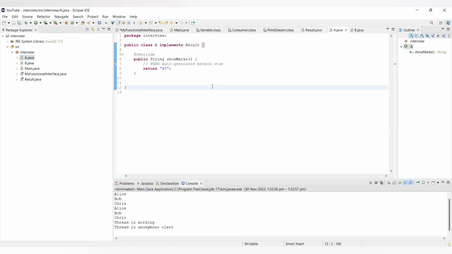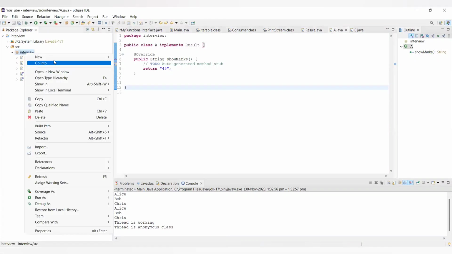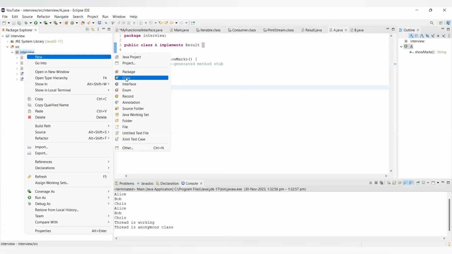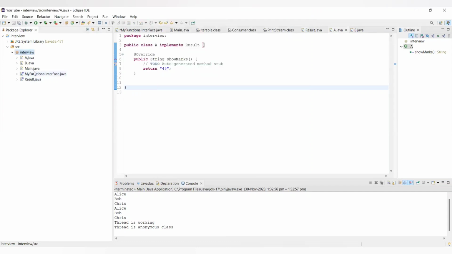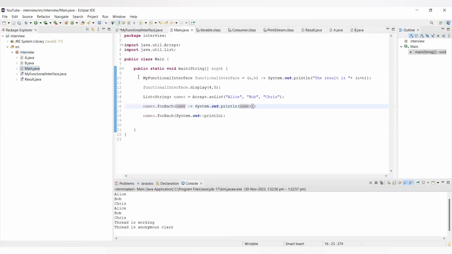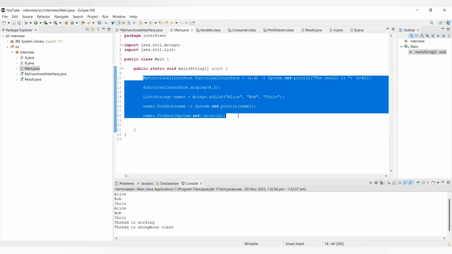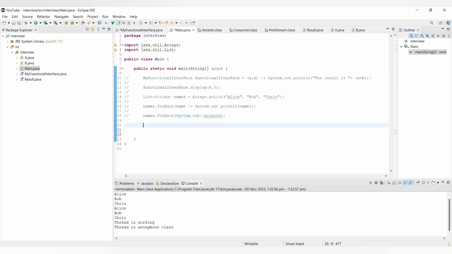Now I want to explain one scenario, that's why I did this in this way. Let's take one more class which will have our main method. We already have it here. As of now, let me comment all this for a while.